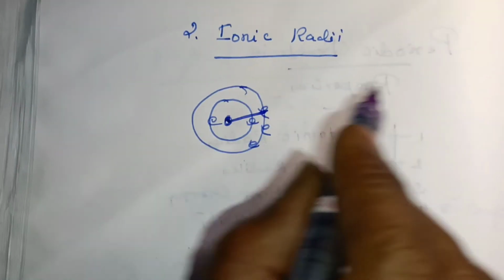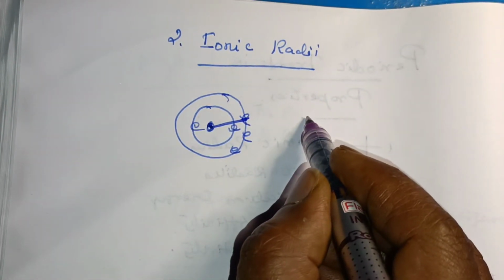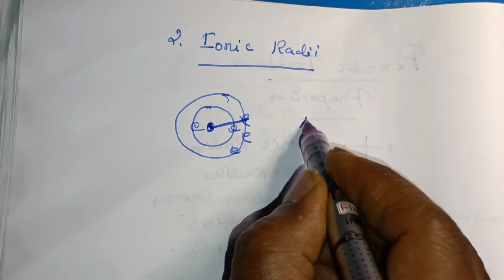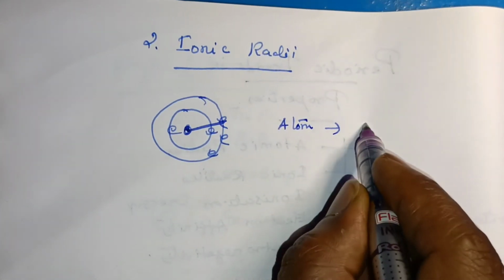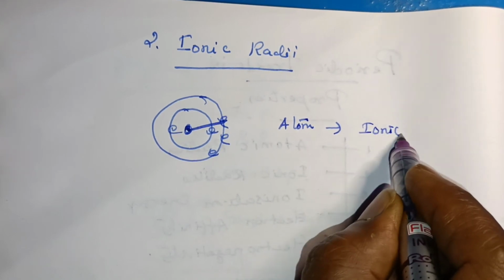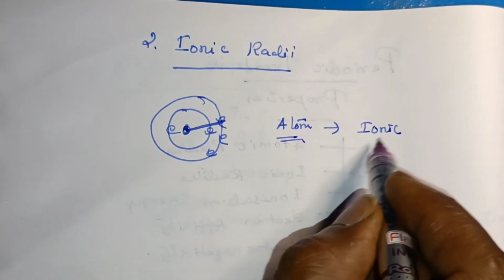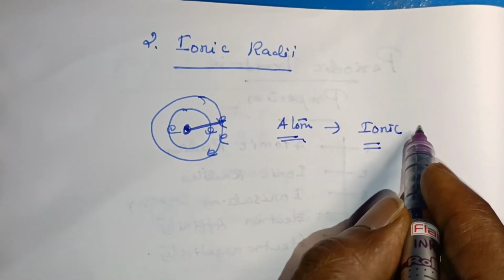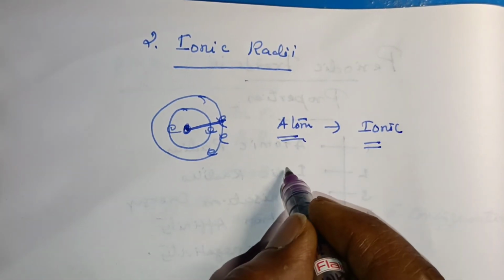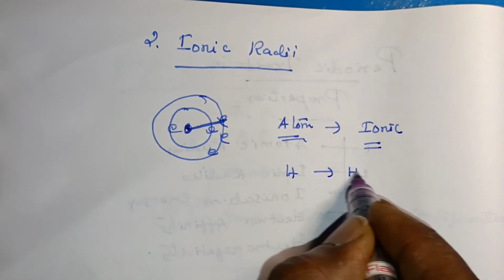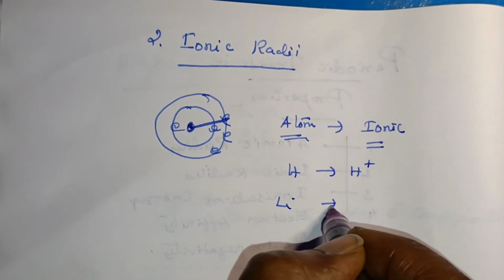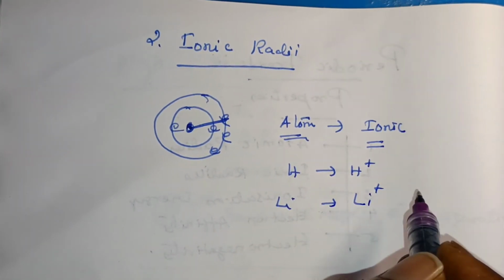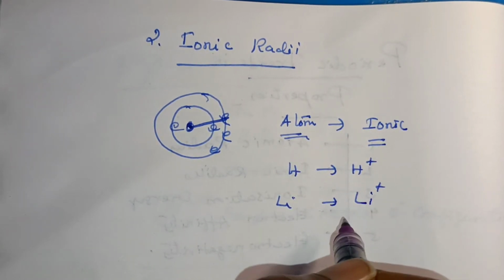So what happens is that the atom is converted to an ion, taking on ionic nature. For example, hydrogen is converted to a hydrogen ion, and lithium is converted to a lithium ion. That is, the ionization process is going on.